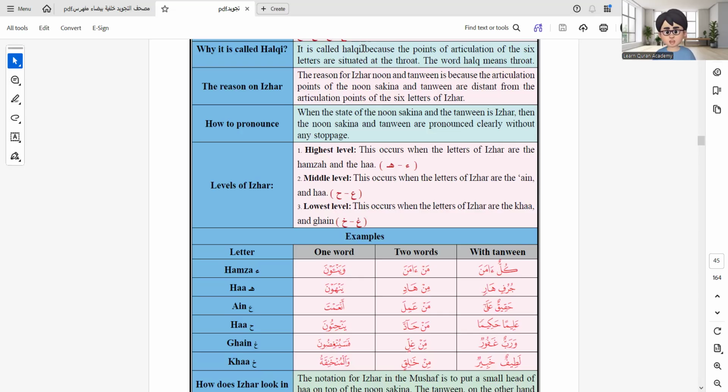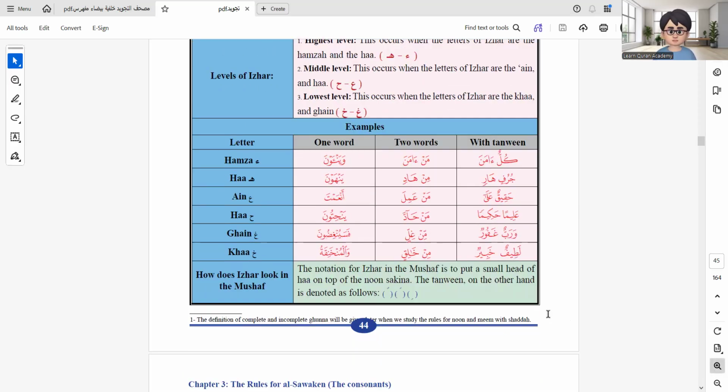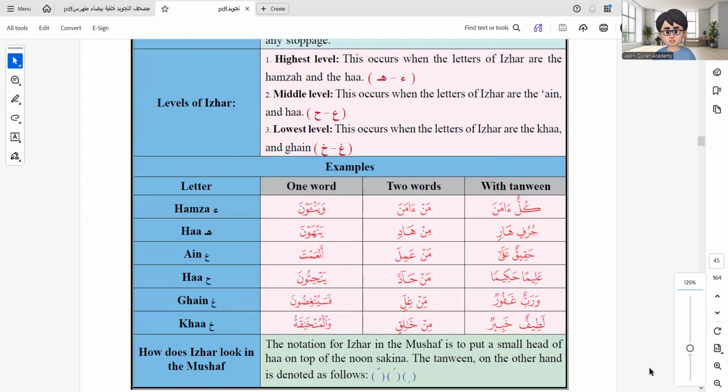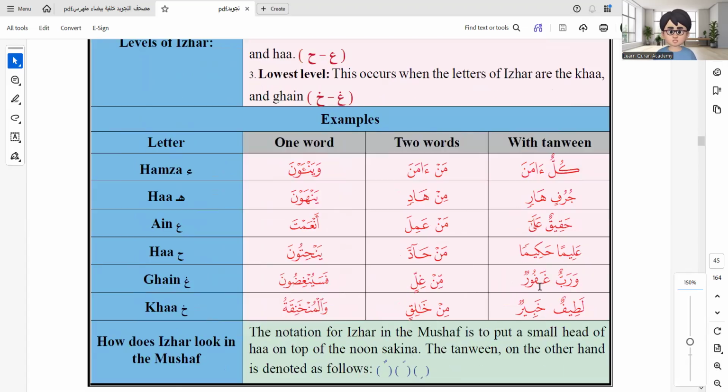Normally pronouncing the noon sakin and tanween, for example, here. So we have a question here. Someone might say, why are we going to study this if it's a normal thing? We study it because what comes after will be something different. That's why it's really important to study the letters of noon sakin and tanween, because what comes after will be the case of idgham and the kinds of idgham, and then the case of converting, iqlab, and then the case after that, hiding, ikhfa, and so on. These will be important, inshallah, afterwards.